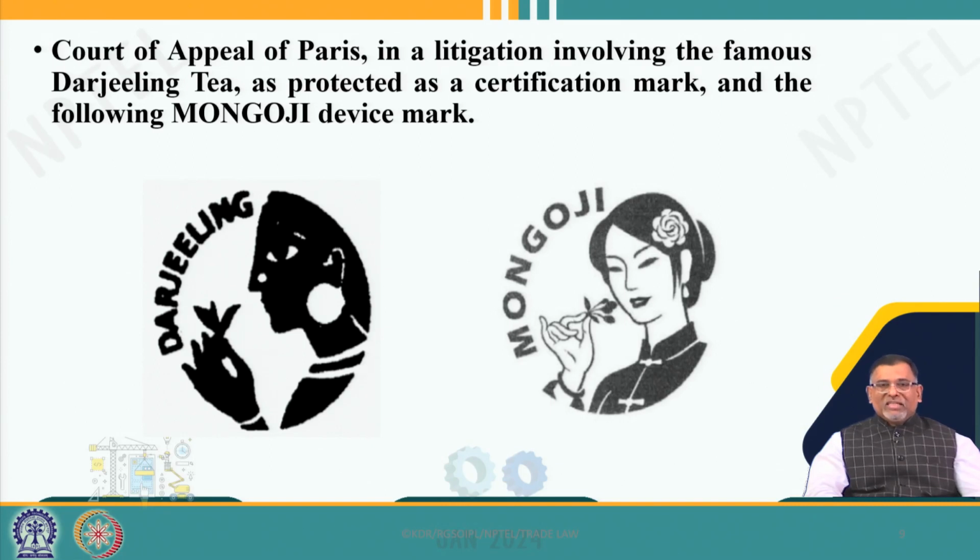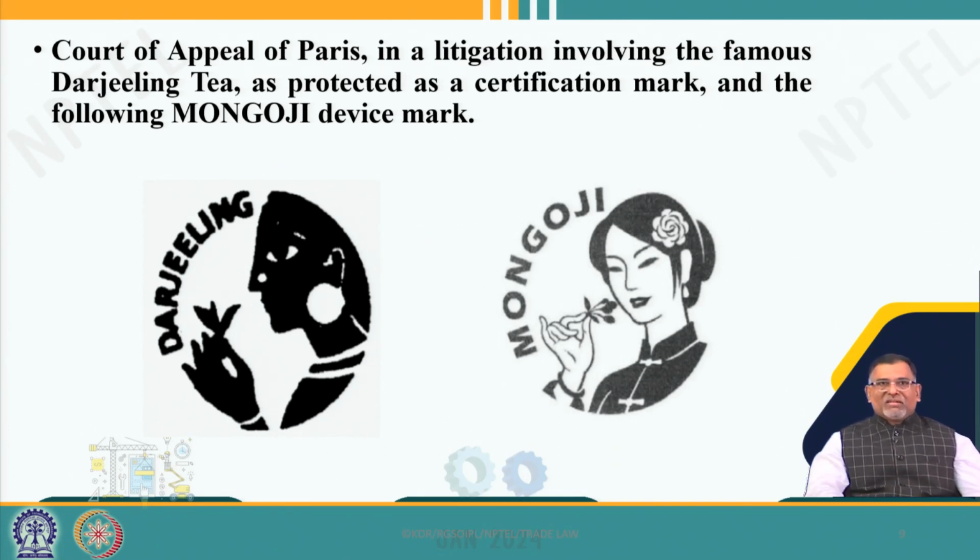And Tea Board is the registered proprietor of Darjeeling tea, and they produce only 10 tons, but all over the world around 16 tons. Some of the studies revealed 16 tons of tea are distributed all over the world as Darjeeling tea. So, where is the other 6 tons coming from? It comes from various parts of the world, and they label it as Darjeeling tea, or they are deceptively selling it as Darjeeling tea.